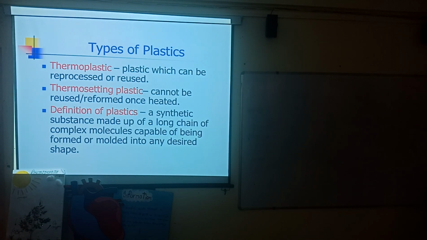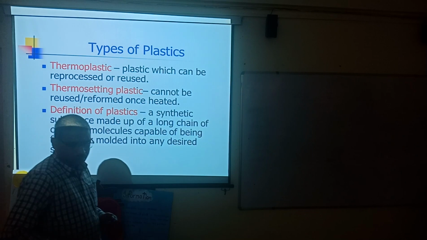Now the definition: plastic is a synthetic substance, synthetic meaning man-made, made up of a long chain of complex molecules, that is, the monomers. When all these monomers combine together, they form a complex molecule capable of being formed or molded into any desired shape, any kind of shape you want to give.